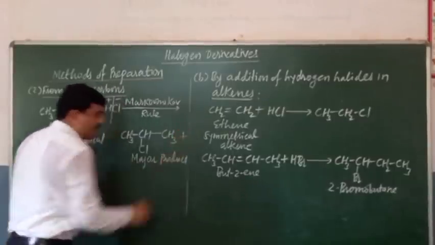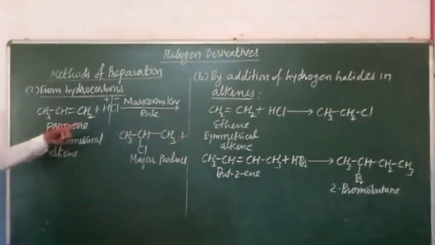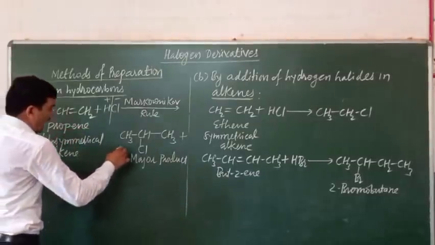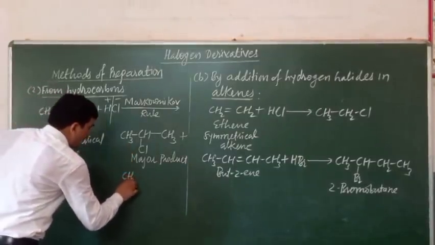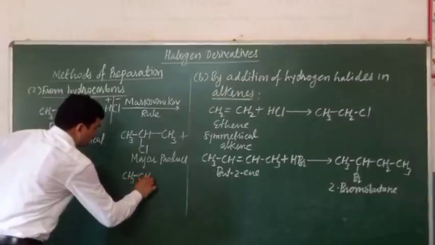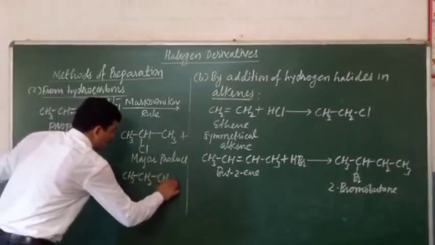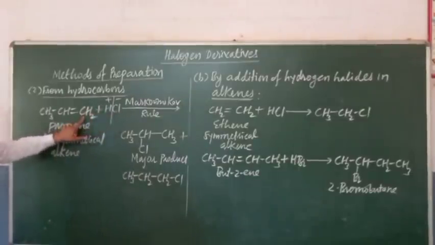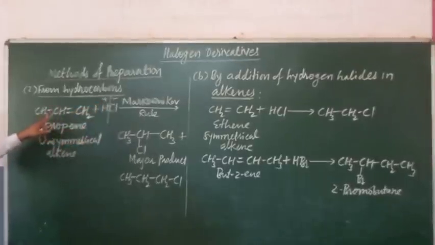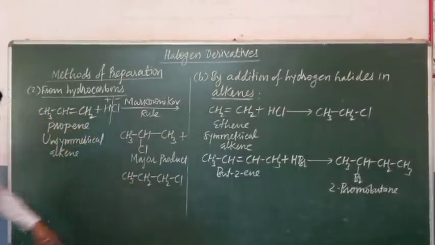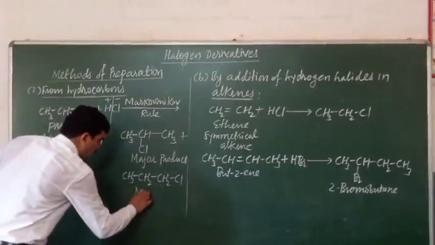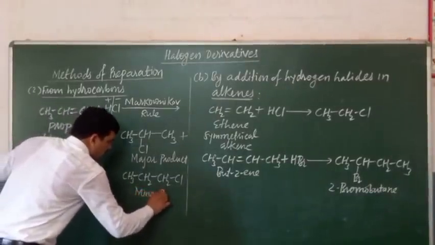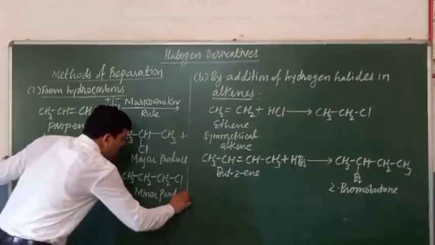But along with this major product, there is a formation of the minor product also, and this minor product will be against the Markovnikov rule. Means here the negative part will combine with the carbon with the more number of hydrogen atoms, and the hydrogen, that is the positive part, will combine with the carbon with the less number of hydrogen atoms, and it will be a minor product. So two products are formed here.